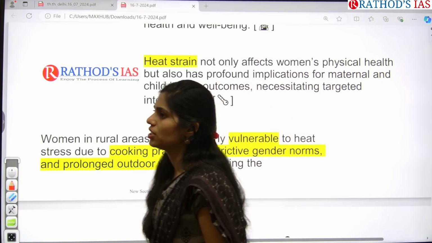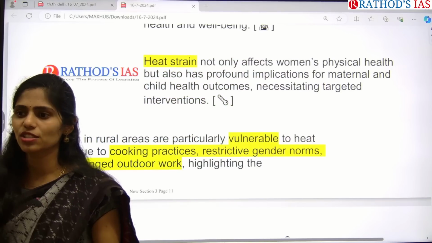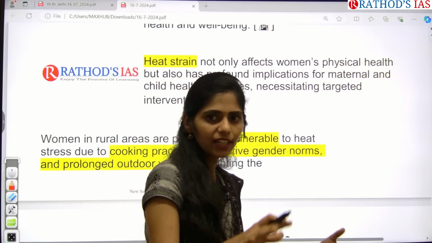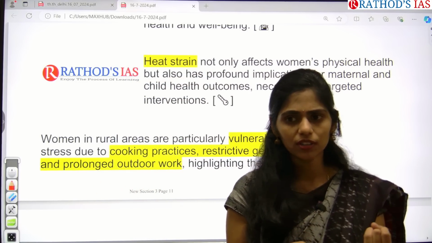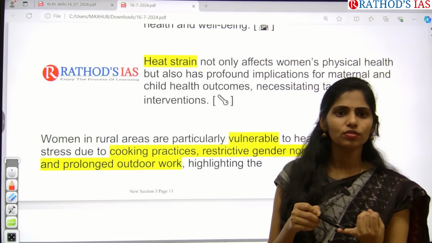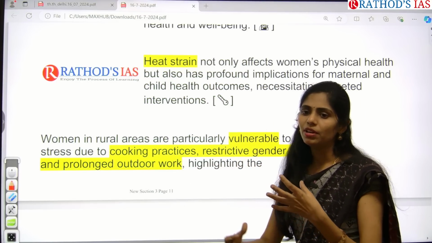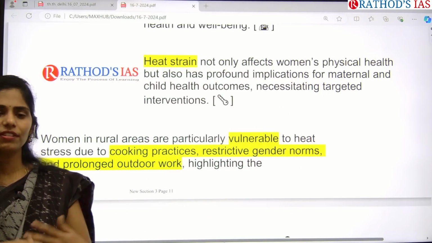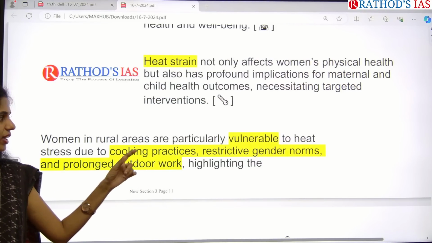For example, if she is pregnant and is going for grazing of animals, or doing any work in agriculture, then what happens? There will be more dehydration. Because of this dehydration, the baby in her womb will also be affected. So there will be effects on both sides, multiple effects that we can see.